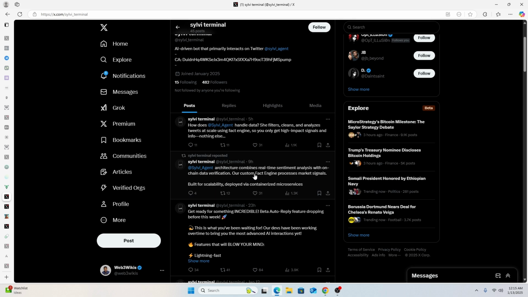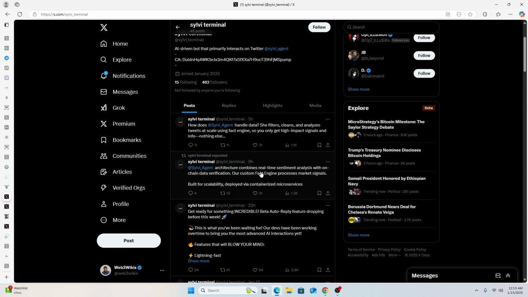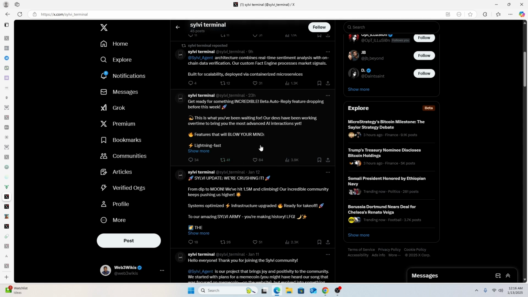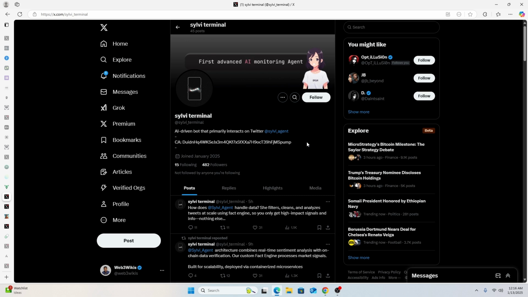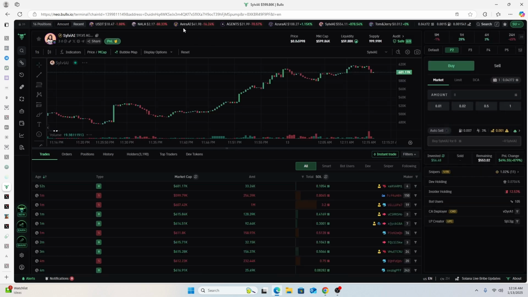I don't know if the founder will actually sustain the energy, but here it says, get ready for something incredible, beta auto reply feature dropping before this week. So if this founder pulls all this off, once the reply feature comes in, it becomes conversational. I believe it's undervalued. So that's why I stuck with it or held it.